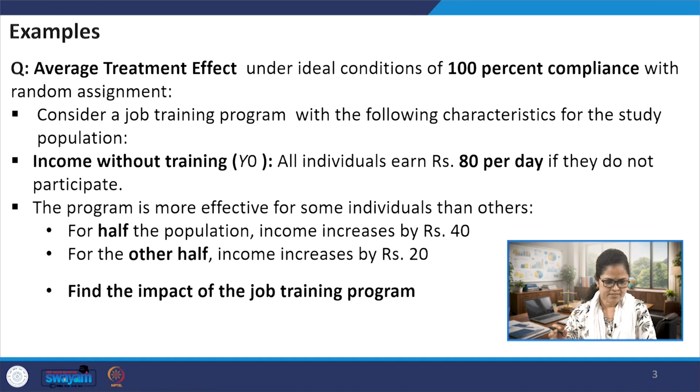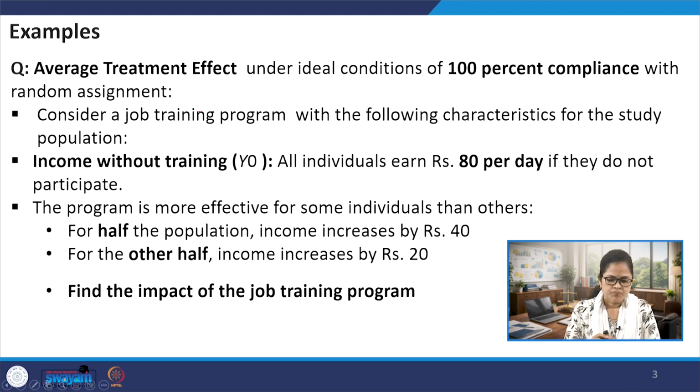So let's discuss some of the examples that we can consider under this randomized control trial. Let's take a question. Suppose we are considering this problem of a job training program, which is quite a new program in this context, and it has some characteristics for the targeted population for which it is going to be implemented.